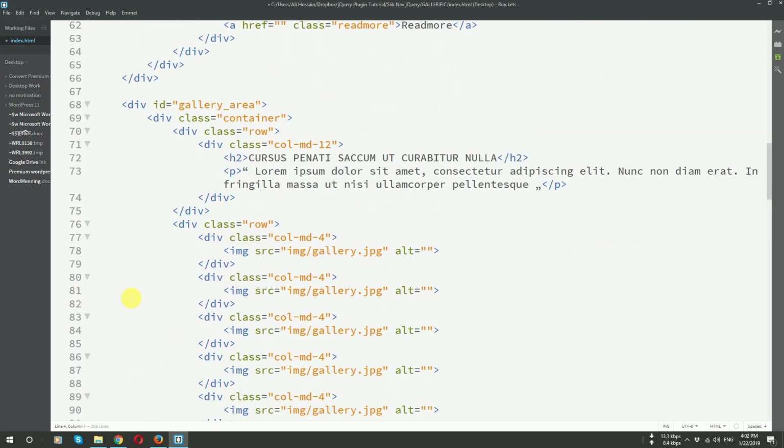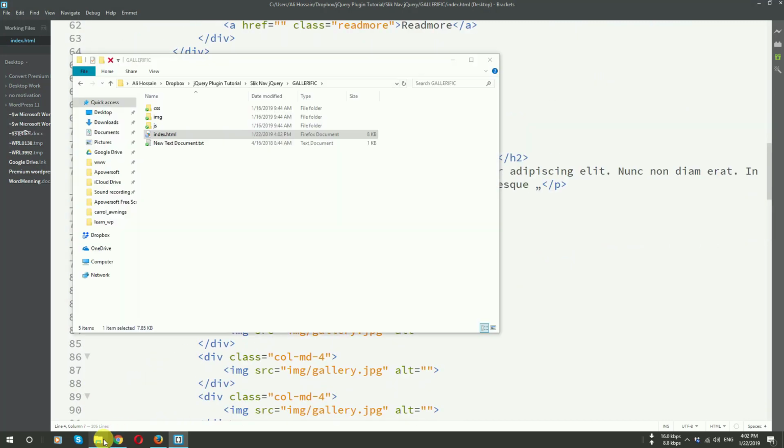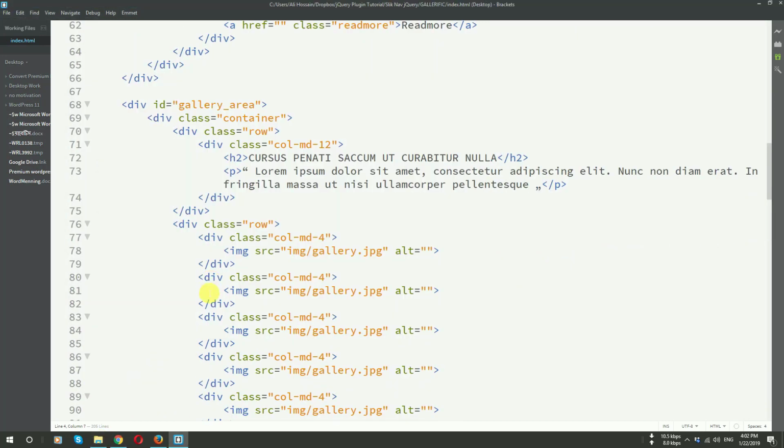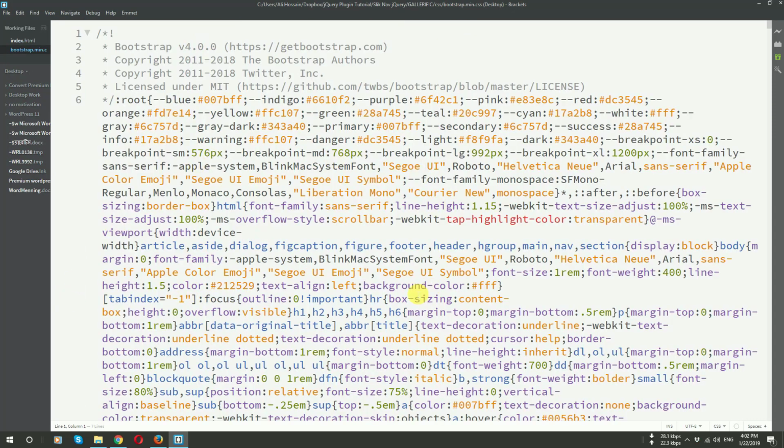You will understand better if I open a Bootstrap file with this. As you can see, this is the Bootstrap minified CSS file. You can see that this is very complicated. Actually it was combined, but sometimes we need to update something in a Bootstrap file or any other combined file. In that case, just go to the Edit option and then click Beautify and wait a little bit.